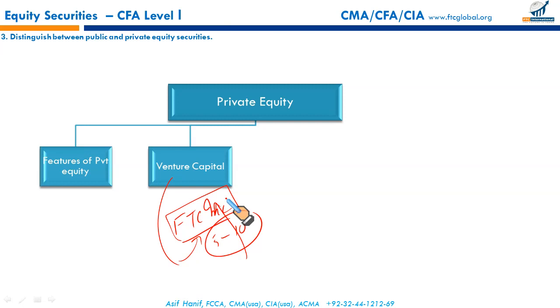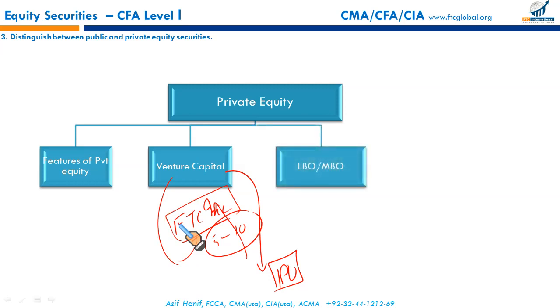There's some gestation period, and after some time when the revenues start coming in, the expenses are covered, then the profits are earned. So the venture capitalist will have to wait for a longer period of time before the firm starts generating some money, or when it becomes a stable organization, it might go for an IPO, and through the IPO the venture capitalist may gain some reward for his investment. He can sell it at a sizable price later on.